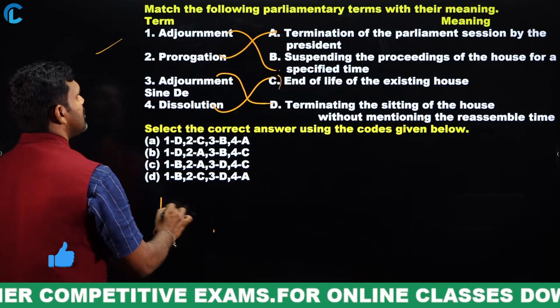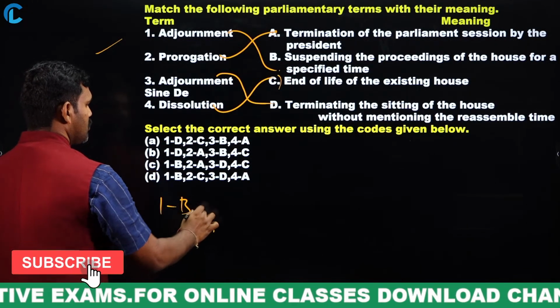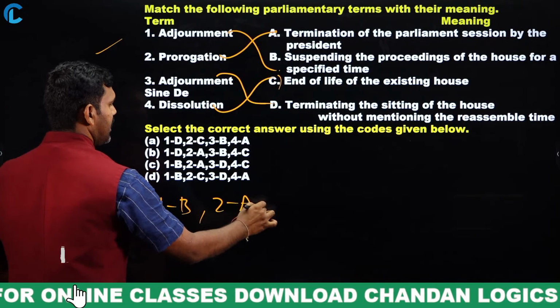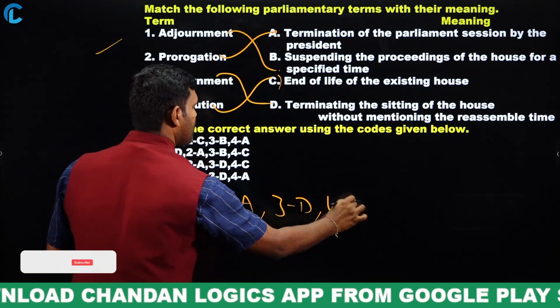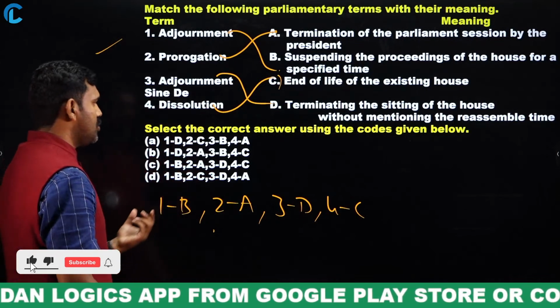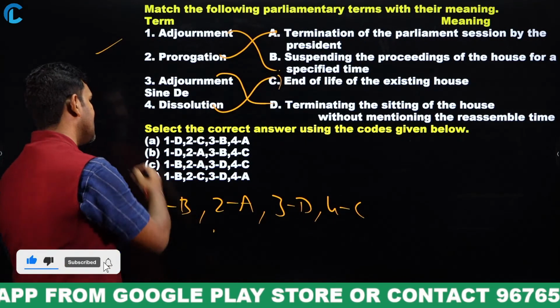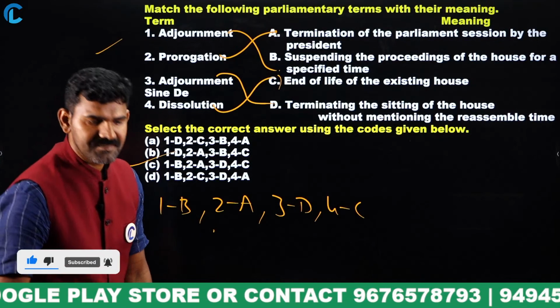1 should be mapped with B. 2 should be mapped with A. 3 should be mapped with D. And 4 should be mapped with C. So 1B, 2A, 3D, 4C. The right answer is option C.